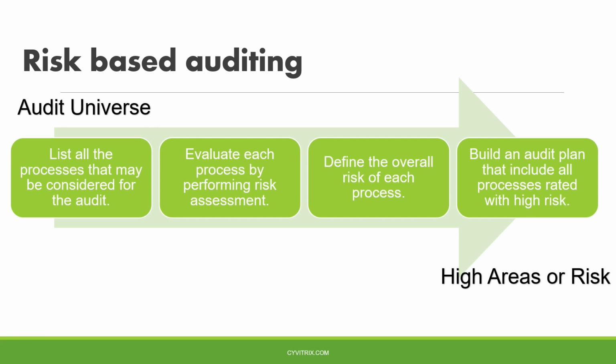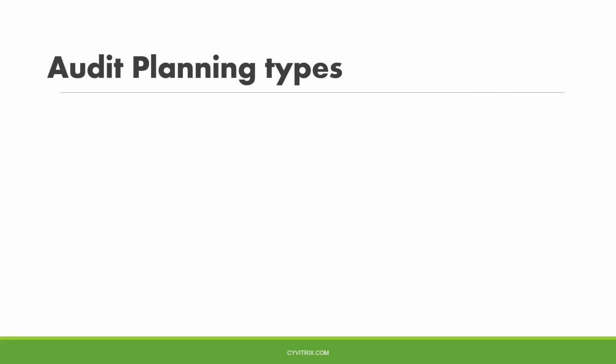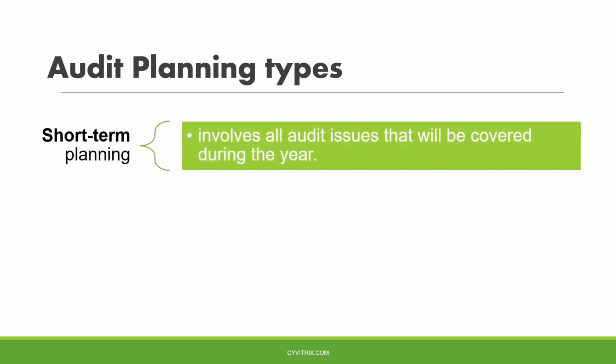All processes and all assets that might be held by the auditee is known as the audit universe. Audit universe is the total assets and processes that we can select from to cover during our audit. In audit planning, we have two types of planning. We have short-term planning, which includes audit missions that need to be covered during a fixed or very limited time period, such as a year.